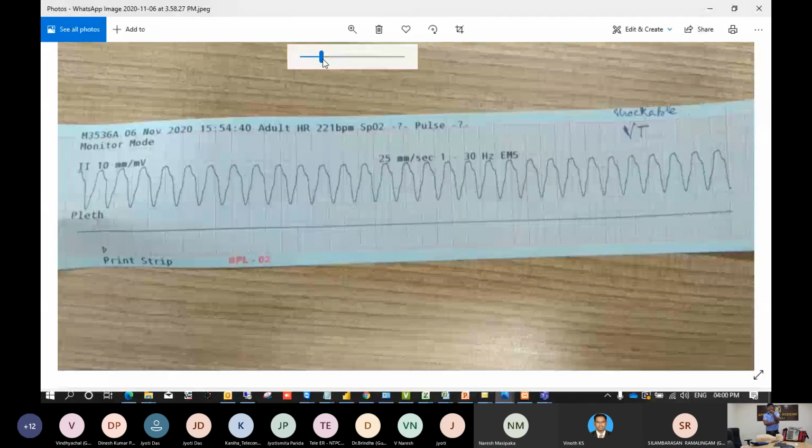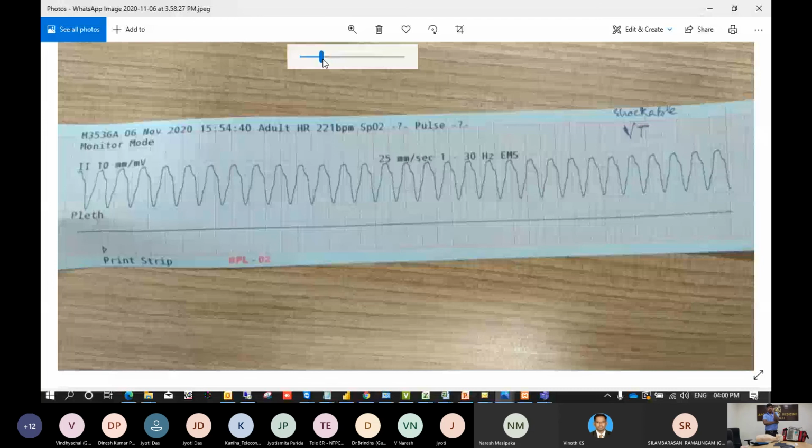QRS only is there. You know the P wave and QRS complex in the ECG waves. Here there is no P wave, QRS only, but the QRS is also broad. No identifiable P wave, but the QRS will be broad. Heart rate more than 200.